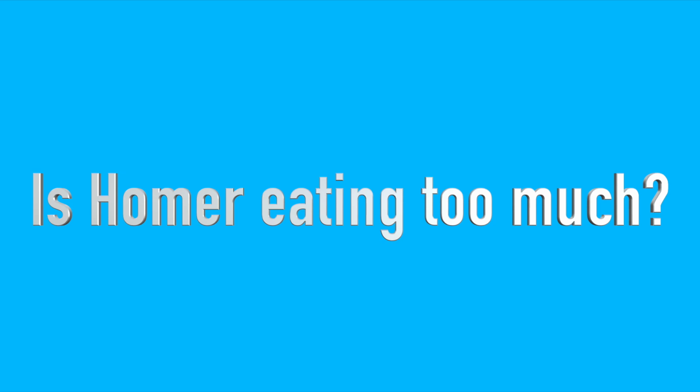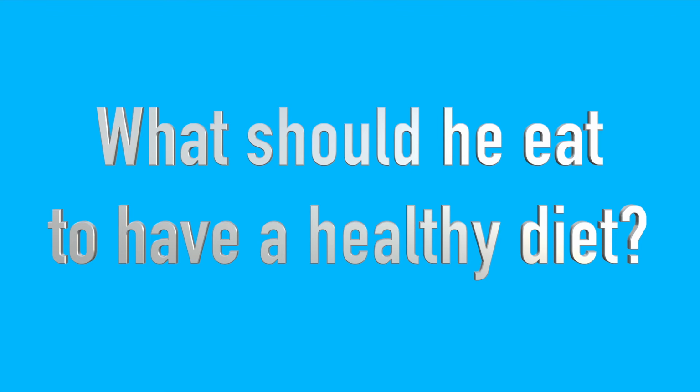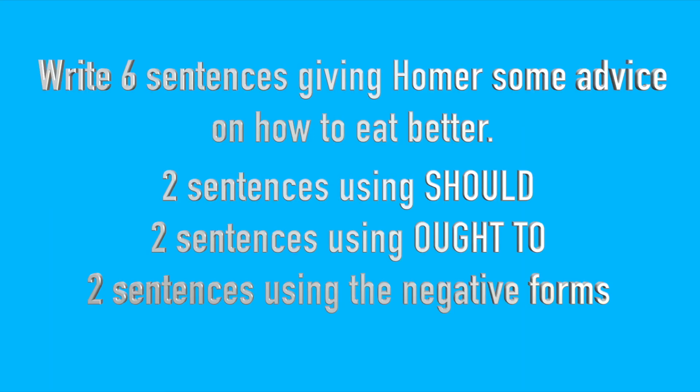Is Homer eating too much? What should he eat to have a healthy diet? Write 6 sentences giving Homer some advice on how to eat better. Include 2 sentences using should, 2 sentences using ought to, and 2 sentences using the negative forms.